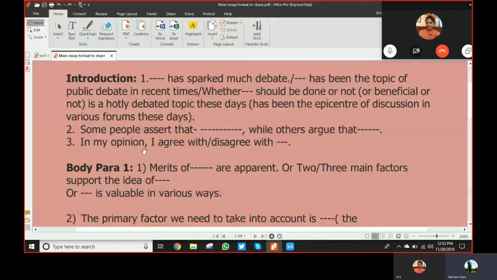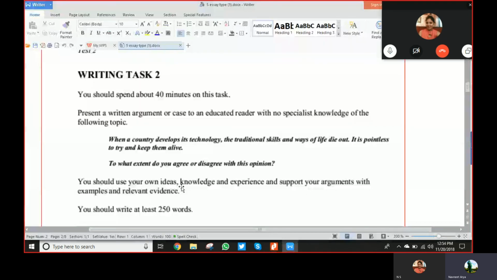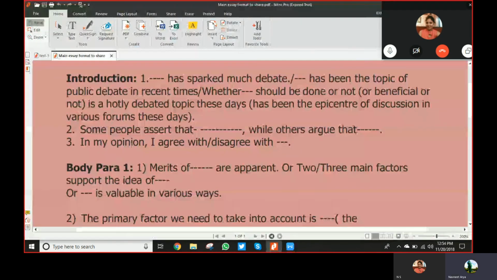You should say either you completely agree or you partially agree. If you have a neutral view, you may say that 50% say it should not be given and 50% say it should be given, and I also partially believe that homework should be given to a certain extent. So you will have a neutral view.